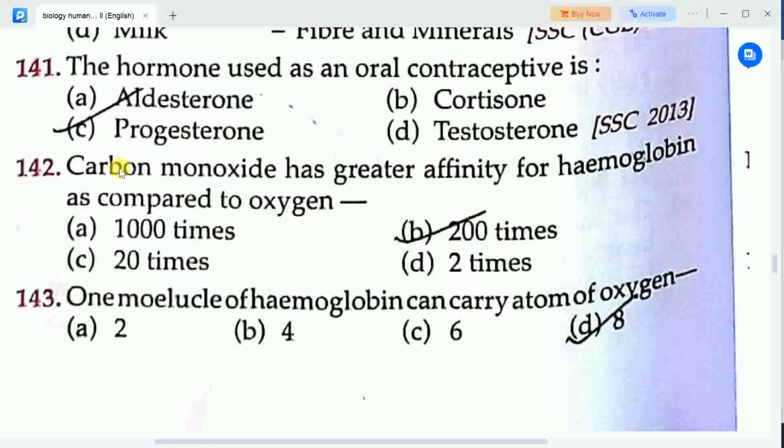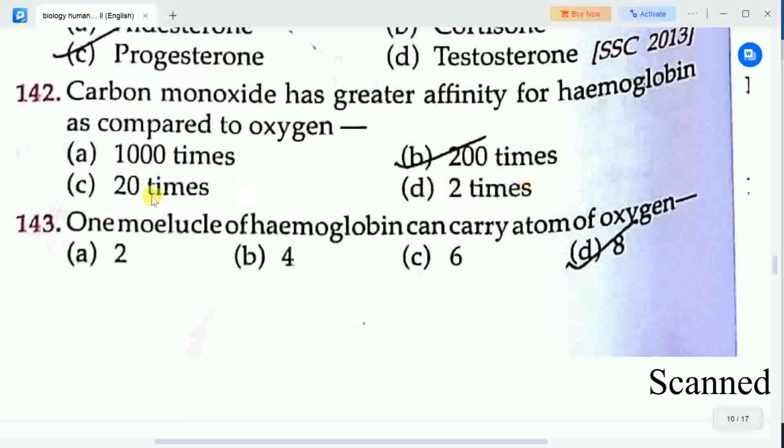Next question is, carbon monoxide has greater affinity for hemoglobin as compared to oxygen. Options are A 1000 times, B 200 times, C 20 times, D 2 times. Correct answer is option B, 200 times. Carbon monoxide has greater affinity for hemoglobin as compared to oxygen, 200 times.